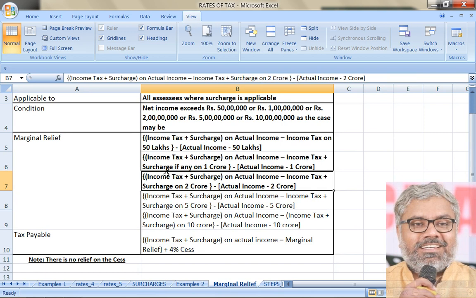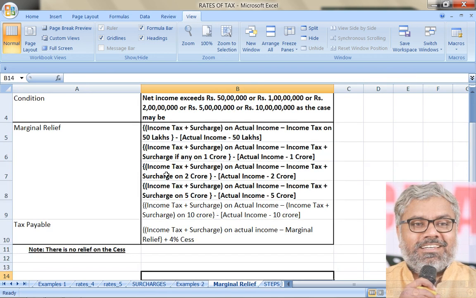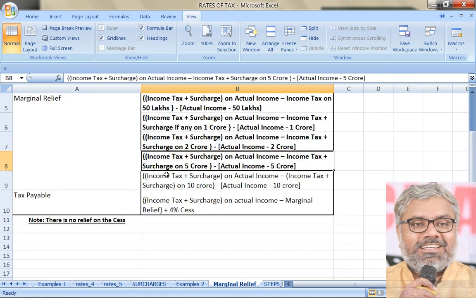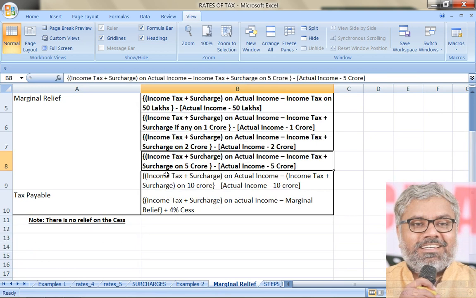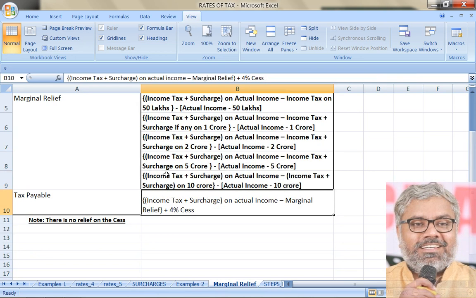In that case, marginal relief has to be calculated like this: income tax plus surcharge on actual income minus income tax plus surcharge on 2 crores. That is one thing. Total on that minus of actual income minus 2 crores. The same logic applies with 5 crores also. What is the formula here once again? Income tax plus surcharge on actual income minus income tax plus surcharge on 5 crores, minus of actual income minus 5 crores. So here also, the 5 crores thing is applicable for individuals only.